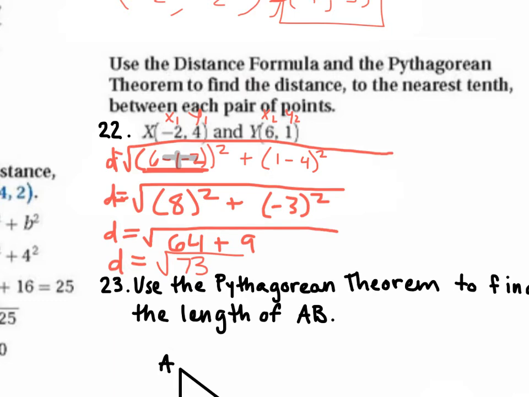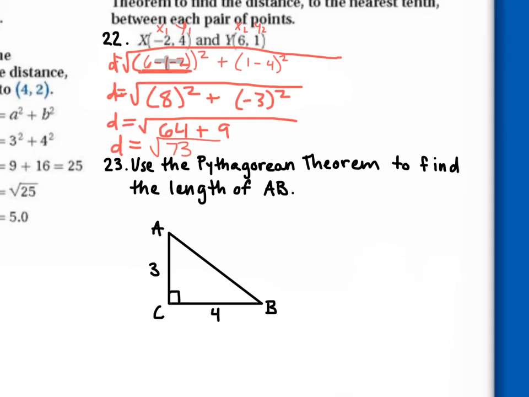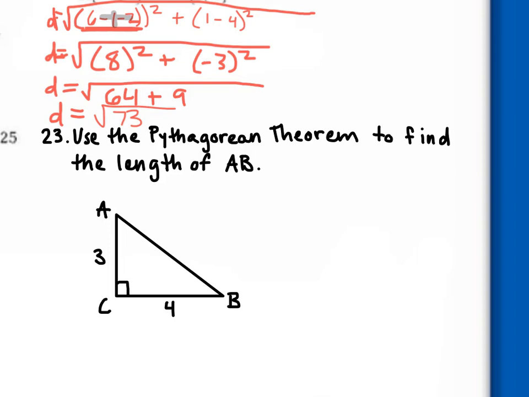In number 23, we're going to use the Pythagorean theorem. So what's the Pythagorean theorem? A squared plus b squared is equal to c squared. What part of the triangle is our c squared? The hypotenuse. What's our a? 3.